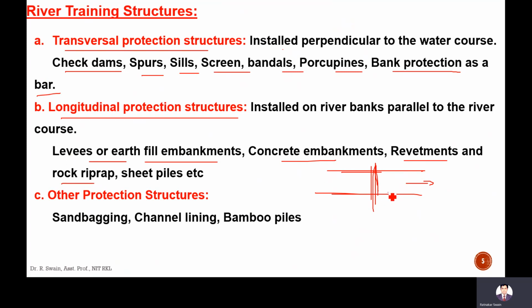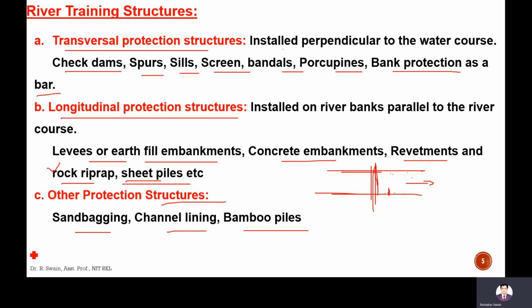Rock riprap is provided here on the bank. Riprap is provided just to stop the erosion of the banks. Riprap means the stone layers. Stone layers and sand layers are provided. Spur piles are provided here in the banks, just to stop the erosion. Other protection structures like sandbagging, channel lining, and bamboo piles are provided.